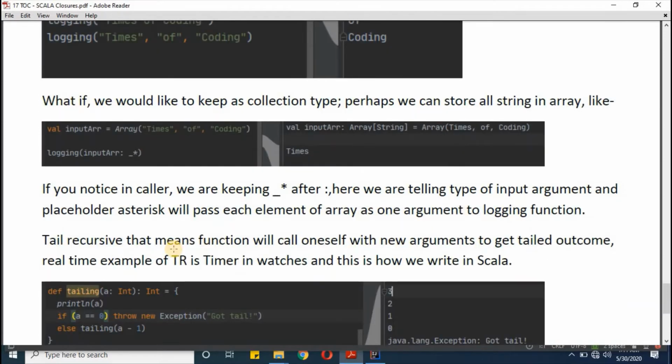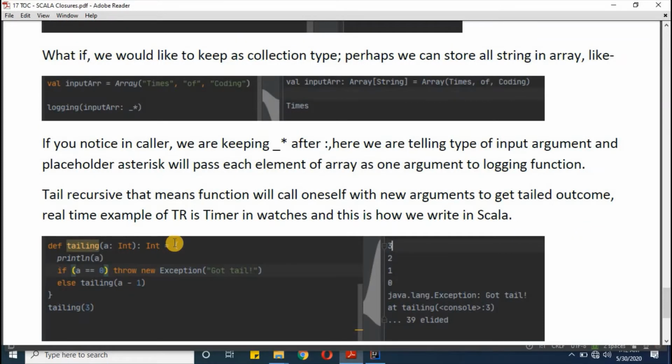So next topic is the tail recursive topic, where our function will be calling itself with changes in argument. To think about tail recursive as a real-time example, a timer is the best example of tail recursive. When we set a timer in our mobile for, let's say, 5 minutes, every time it calls itself with -1 value, and when it reaches 0, it gives us alarm. Here I'm talking specifically about the mobile phone.